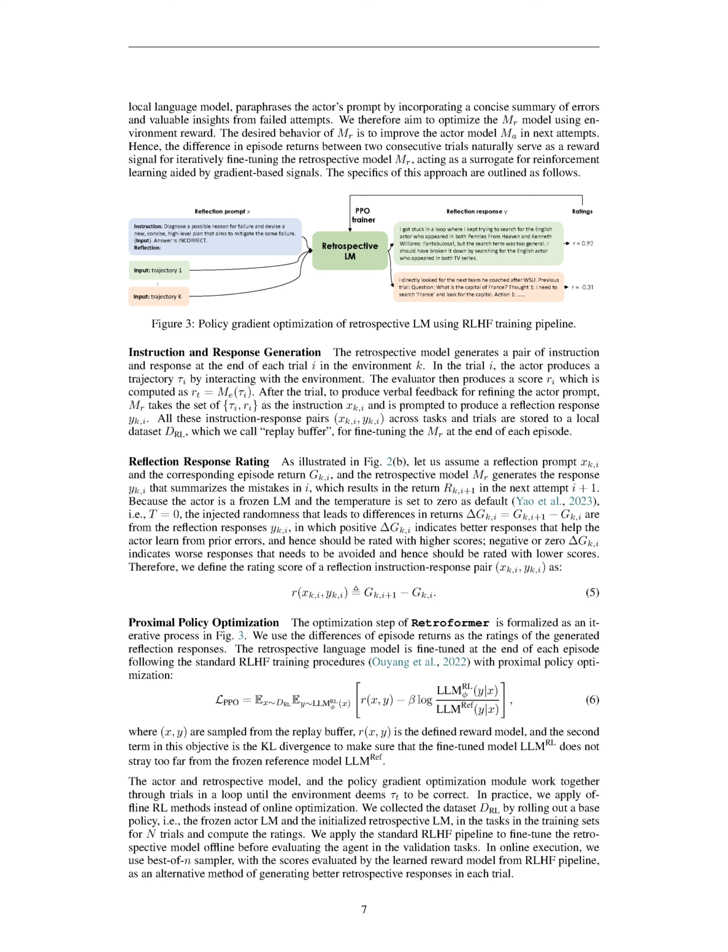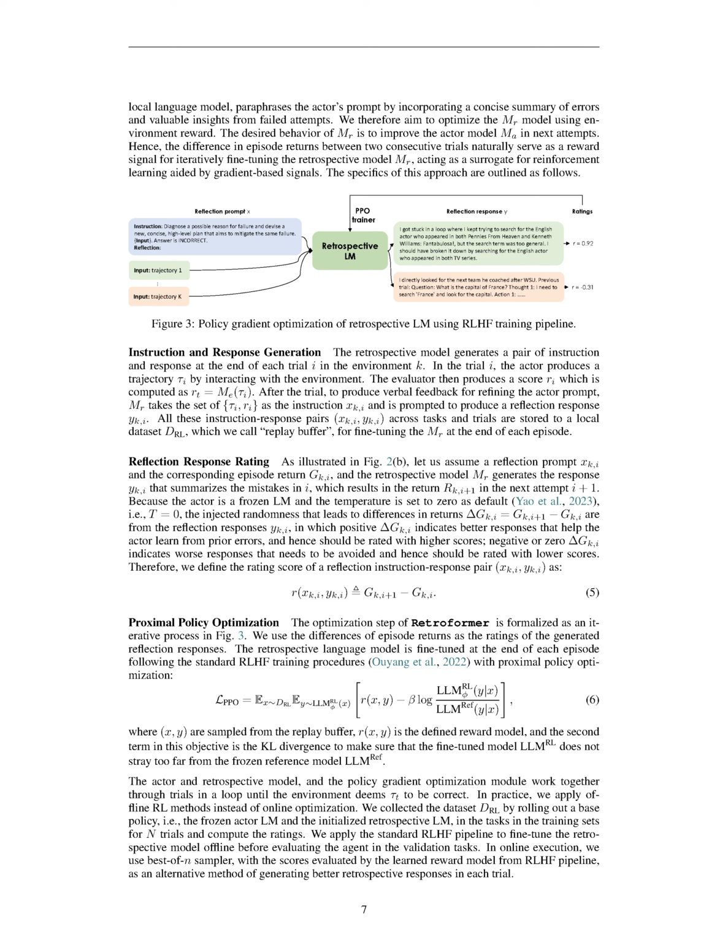The authors then move on to discuss proximal policy optimization. They explain that the optimization step of their model, called Retroformer, is an iterative process. They use the differences in episode returns as the ratings for the generated reflection responses. The retrospective language model is fine-tuned at the end of each episode using standard training procedures with proximal policy optimization. The authors note that the actor, retrospective model, and the policy gradient optimization module work together in a loop until the environment deems the trajectory to be correct. In practice, the authors use offline reinforcement learning methods instead of online.